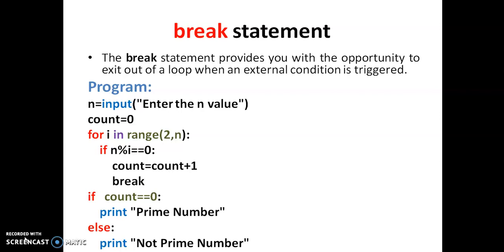After coming out of the for loop, we check whether the count is equal to 0. That is, if there is no factor between 2 and n minus 1, then the count is 0, and it prints a prime number. Else, if the count has been incremented at least once, it prints not a prime number. So here we are using break to exit from the for loop. Whenever we encounter a factor for the number n, we stop the loop.